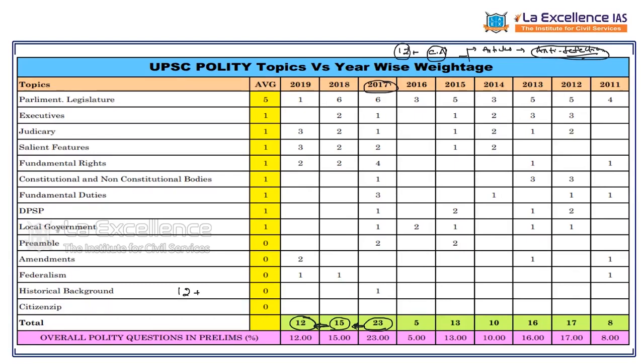Now, if you observe, the high yielding areas have changed. The parliament and the state legislature have become a very high yielding area, and then salient features have become a high yielding area. Fundamental rights, as usual, is a high yielding area. Now, in this context, UPSC is repeatedly testing a few areas in the static part, and second, more and more questions are now deflected towards current affairs.